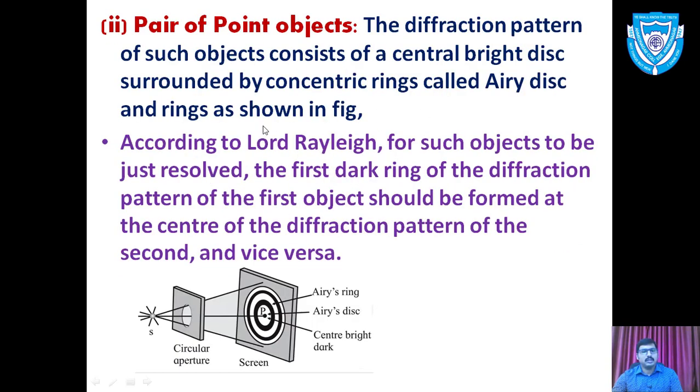Now this condition is used in case of a telescope with point objects. For example, the light coming from two distant stars, very far stars, towards the telescope. In that case we consider the stars as point objects, and this concept we are going to use in understanding the resolving power of the telescope.